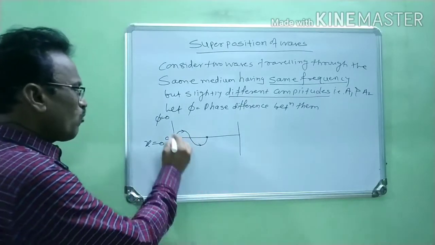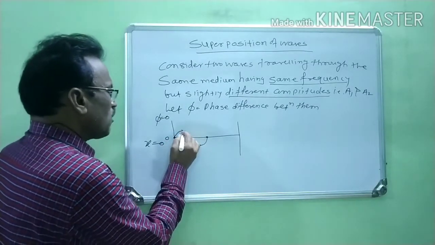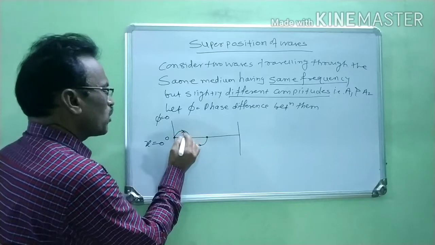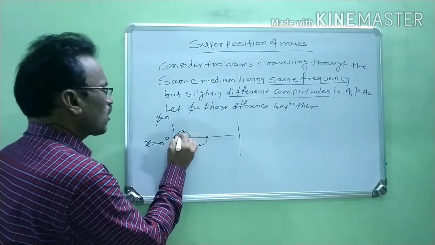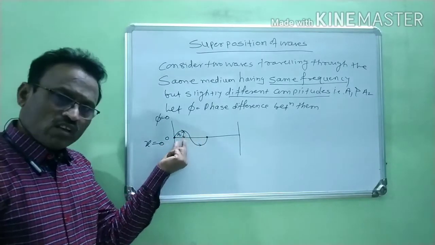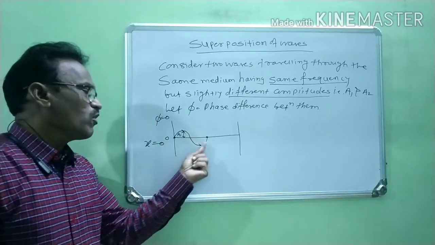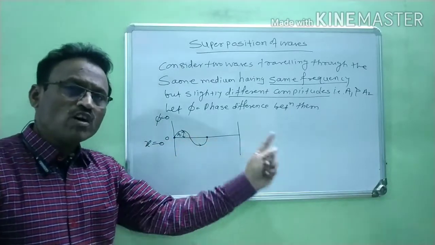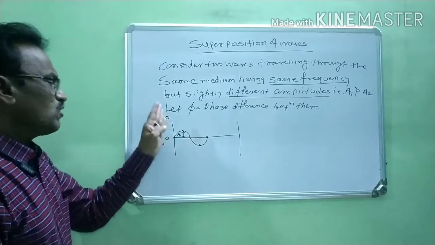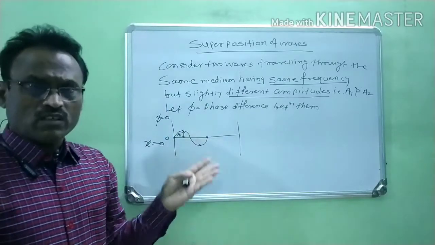Okay, now when this wave is traveling, at that time this wave has some amplitude. Now suppose we consider A1 is the amplitude of first wave. At that time this first wave has some displacement.